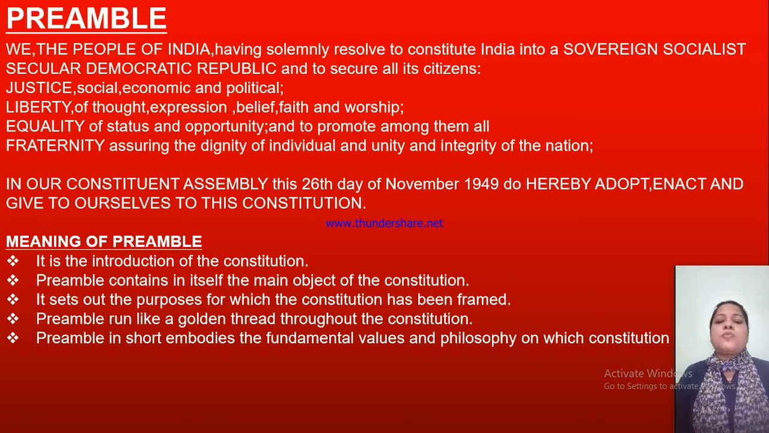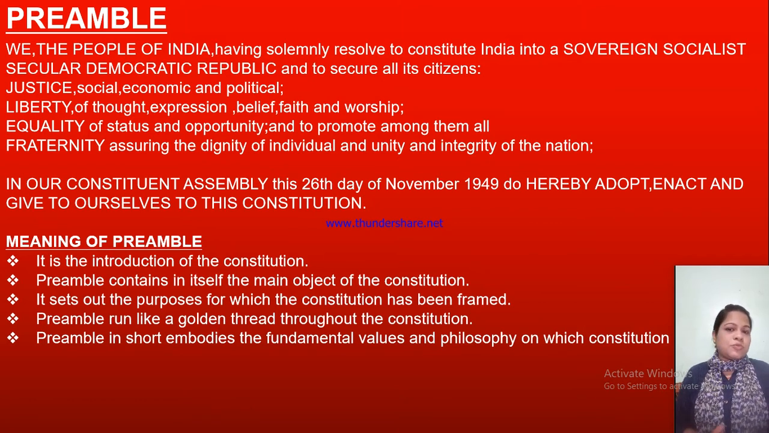Now, the meaning of the Preamble. What is the meaning of the Preamble? The Preamble is the introduction of the Constitution. Whenever we write something, any topic, any speech, there is an introduction to the topic. Like that, the Constitution's introduction is the Preamble. The Preamble contains in itself the main object of the Constitution.